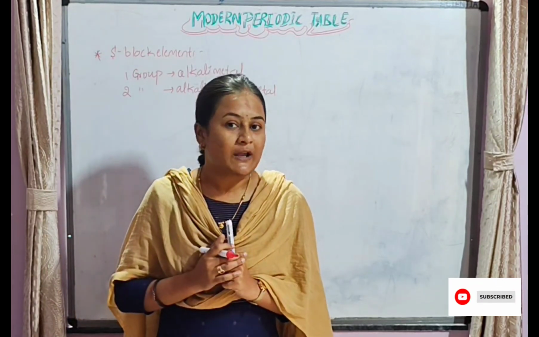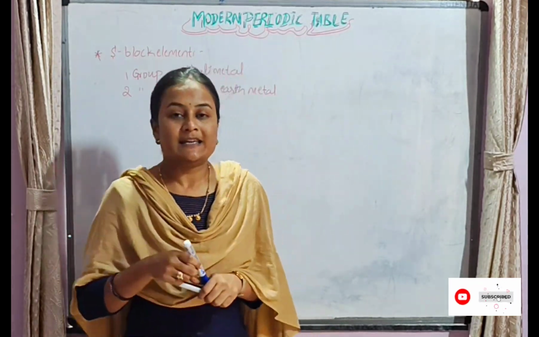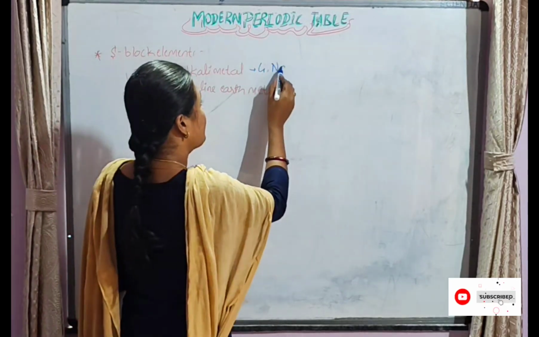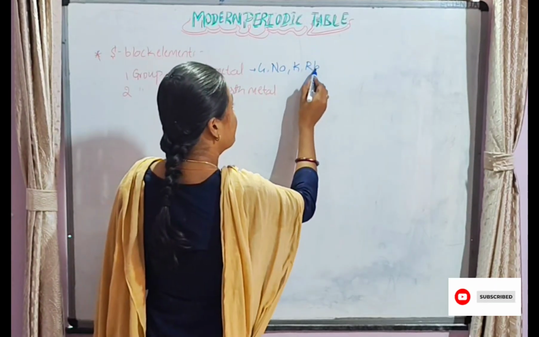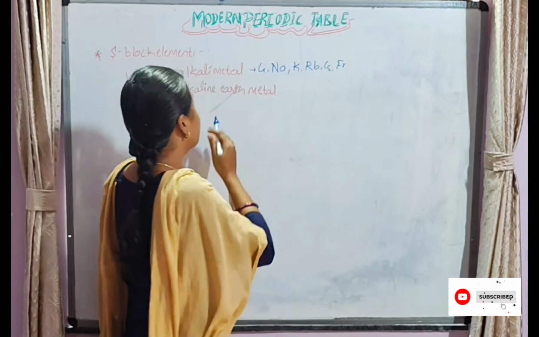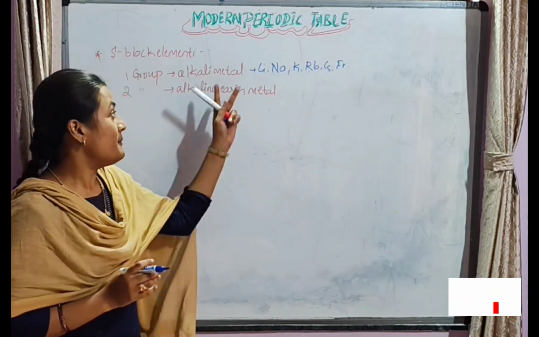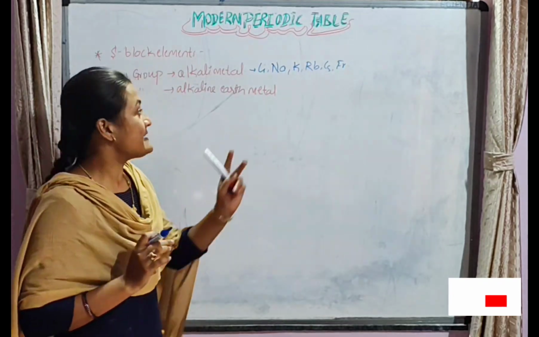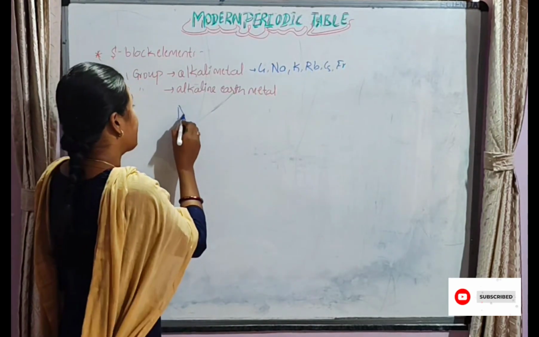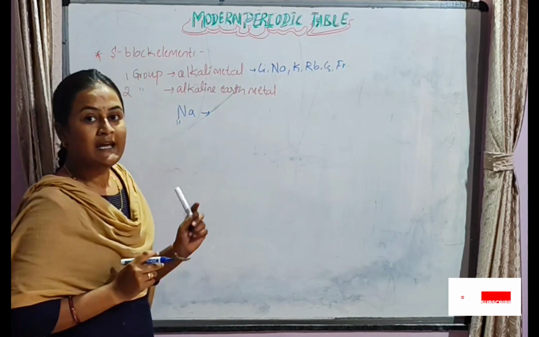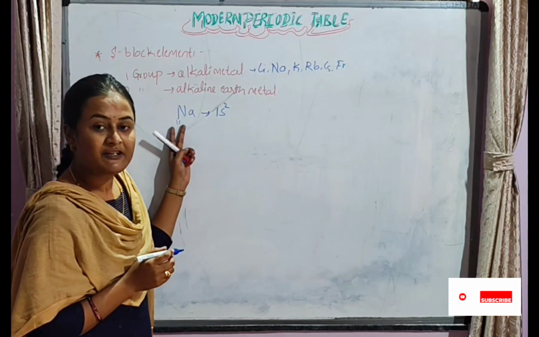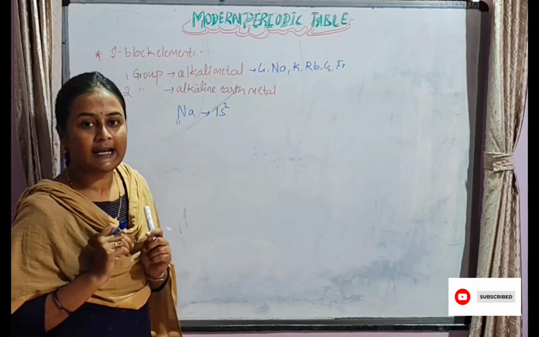Why are these called s block elements? Alkali metals consist of lithium, sodium, potassium, rubidium, cesium, francium. Alkaline earth metals consist of beryllium, magnesium, calcium, strontium, barium and radium. We'll take sodium as an example. Its atomic number is 11, which means it contains 11 protons or 11 electrons.